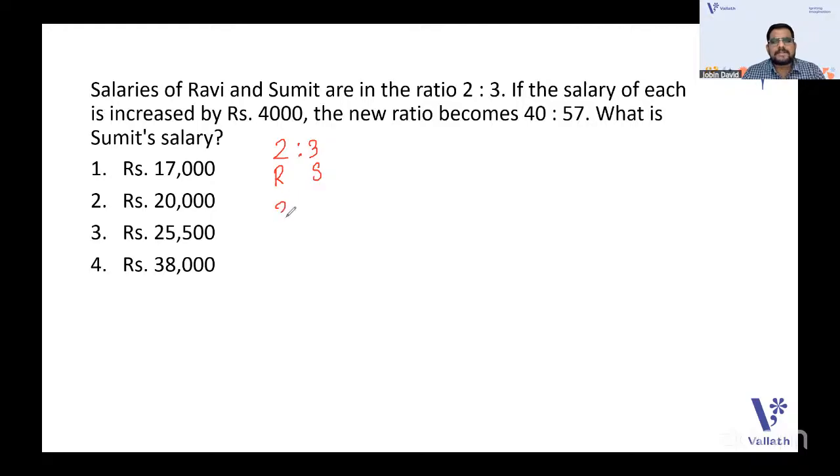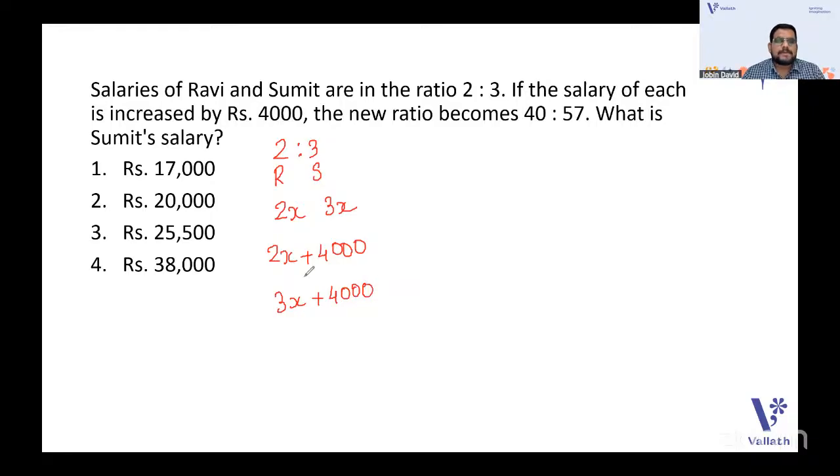They can be written as 2x and 3x. When the salary is increased by 4,000, we have 2x plus 4,000 and 3x plus 4,000.